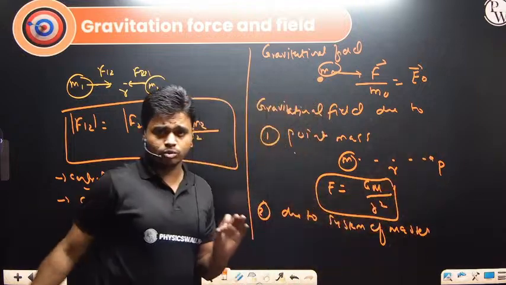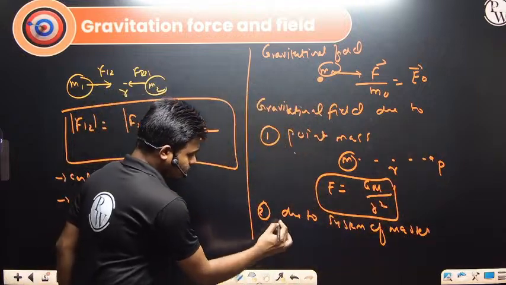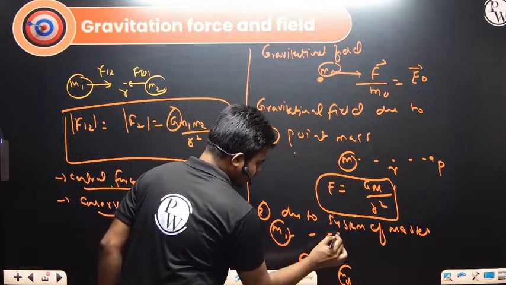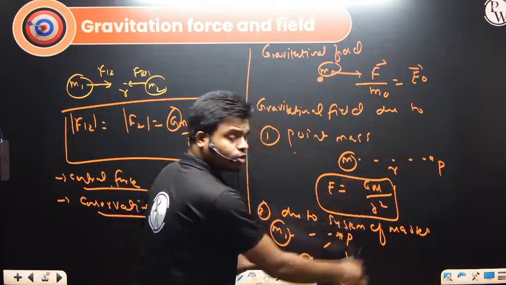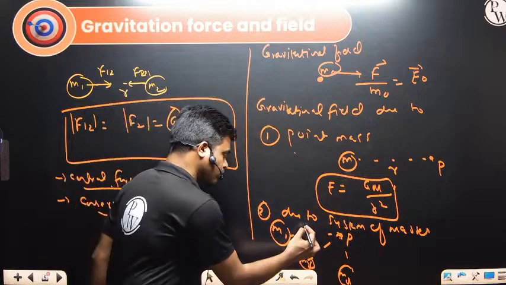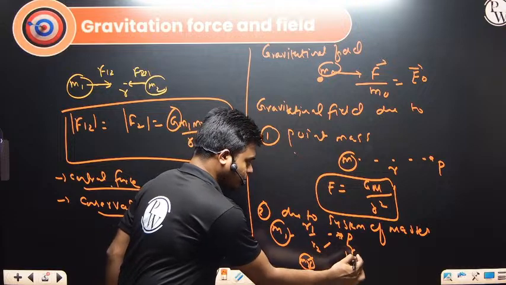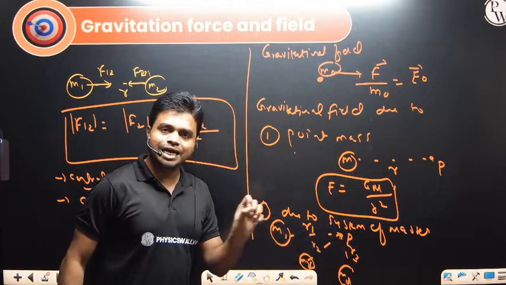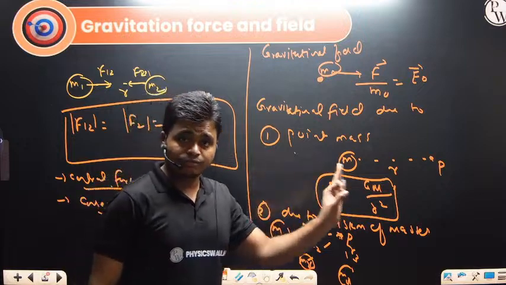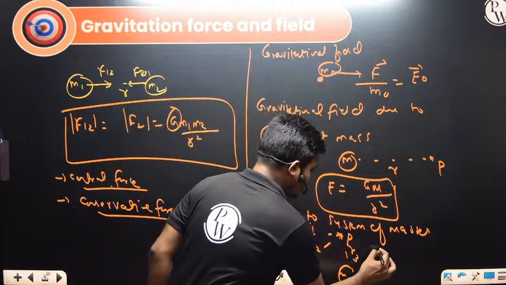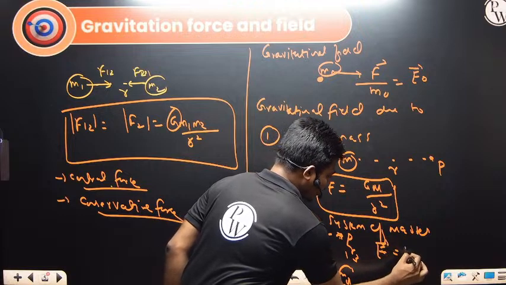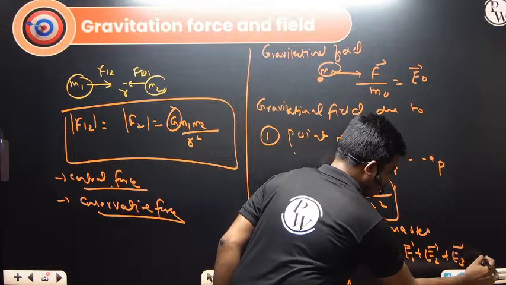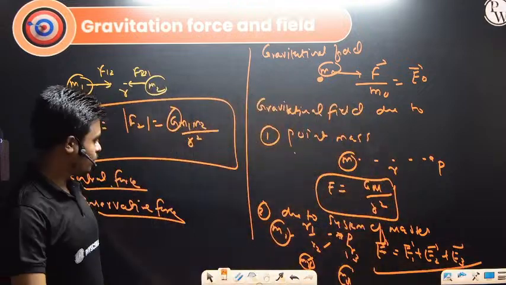If you have multiple masses, not a single mass over here, say this m1, this m2 and this m3, and at this particular point P, if you want to calculate the gravitational field, the distances you have to calculate are r1, this will be r2 and this will be r3. So the gravitational field at point P, because of m1, m2 and m3, we have to superpose in the form of a vector sum. So the gravitational field vector E is given by E1 plus E2 plus E3. If you have a number of masses like this, the gravitational field is obtained this way.